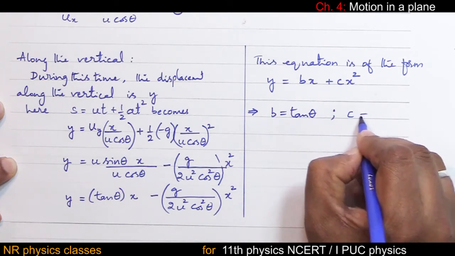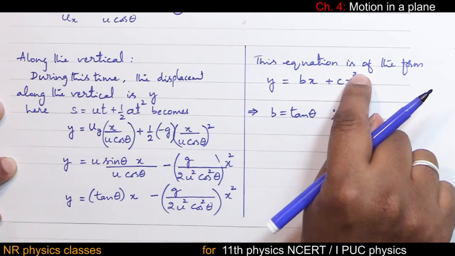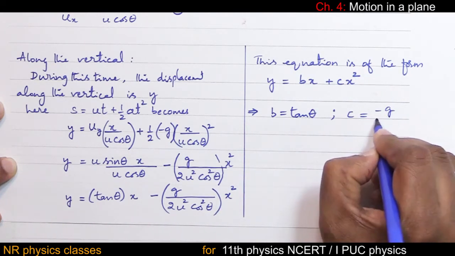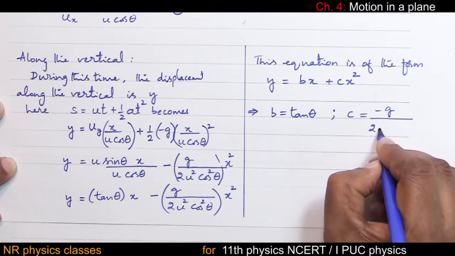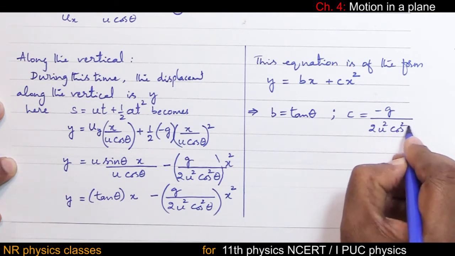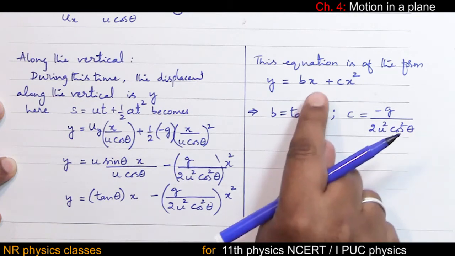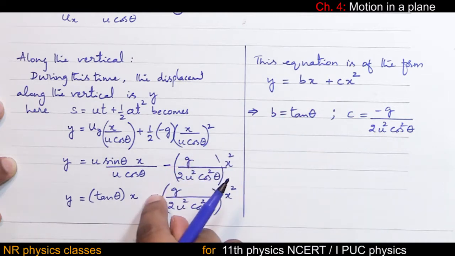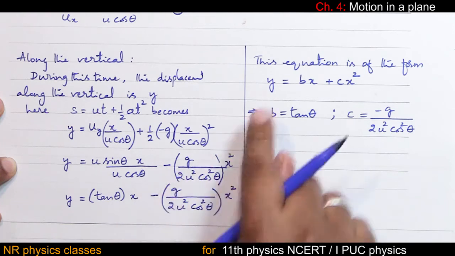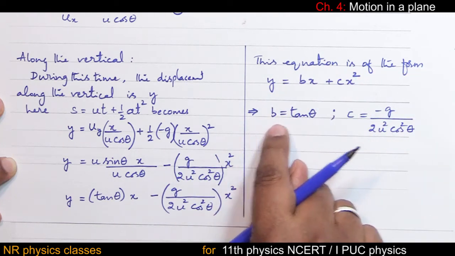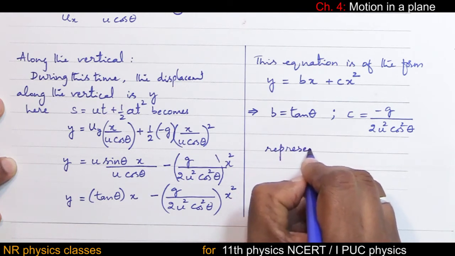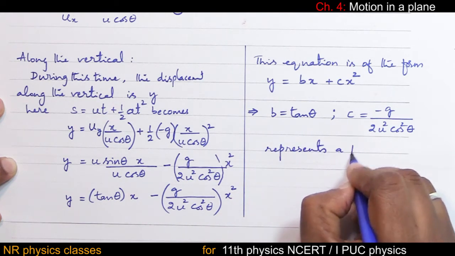C is the coefficient of x square. Coefficient of x square is minus g by 2 u square cos square theta. And this equation represents a parabola. Therefore, the equation of projectile motion is also a parabola. This equation is of the form this, which represents a parabola.